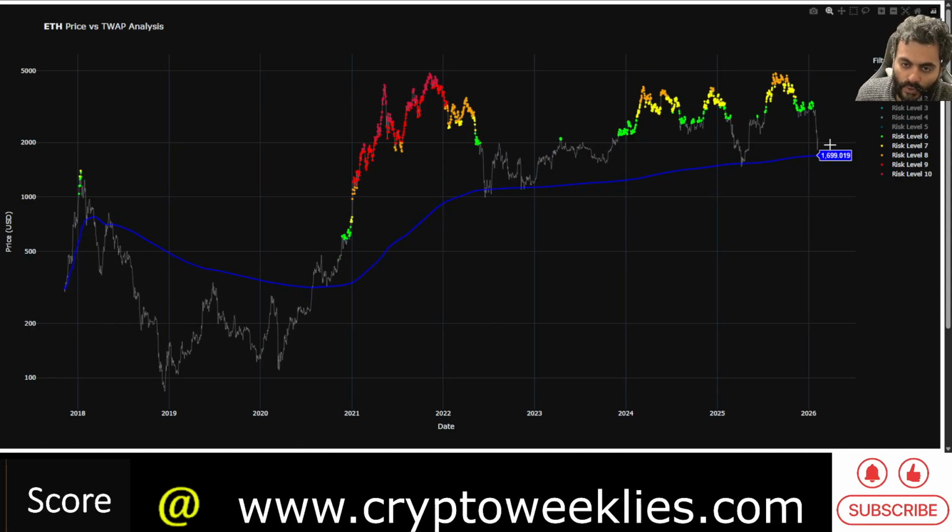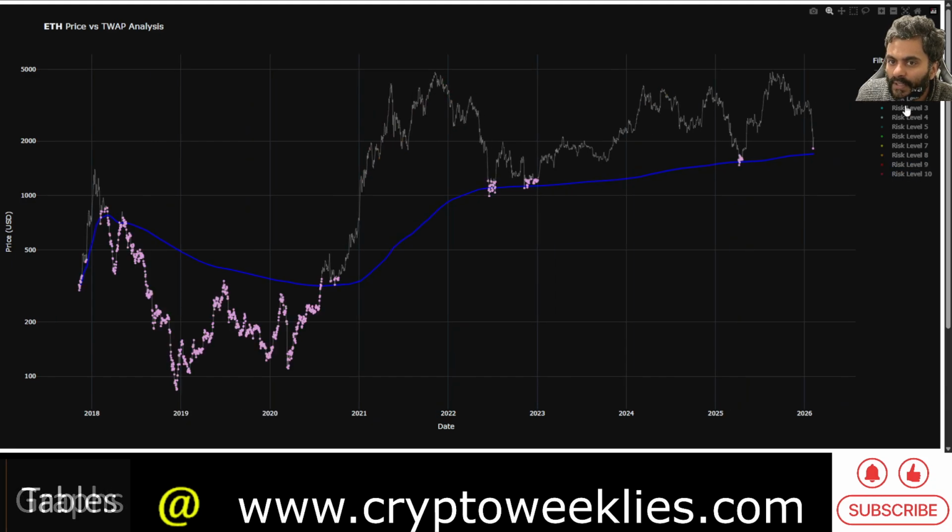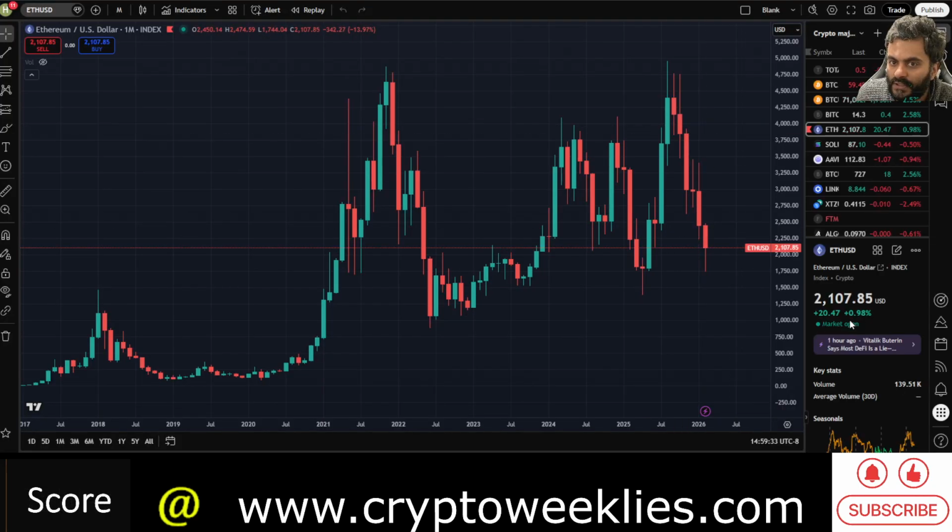Anything above risk level 6 is considered elevated per this analysis. You can see the last bull run, the risk at which ETH peaked was at around 0.8, that 80% risk level at that point. Now that price action has come down quite a bit, the current price action for ETH is at around $2,000, roughly speaking,